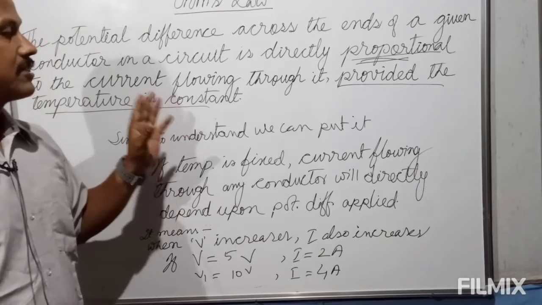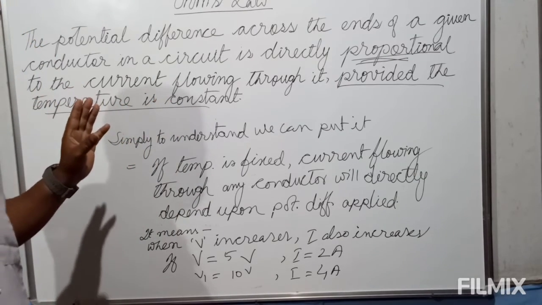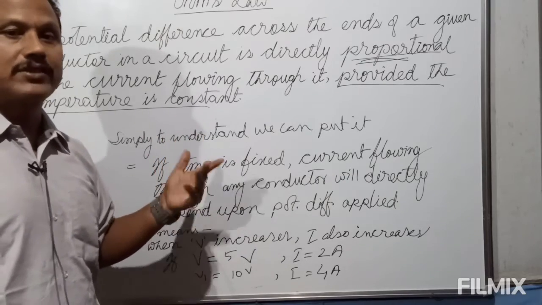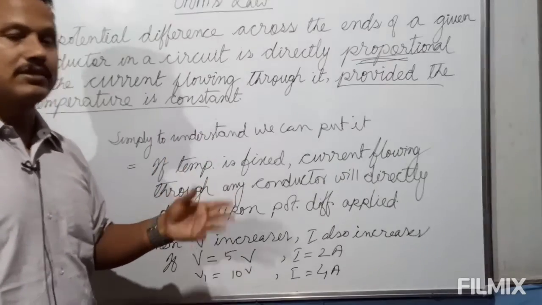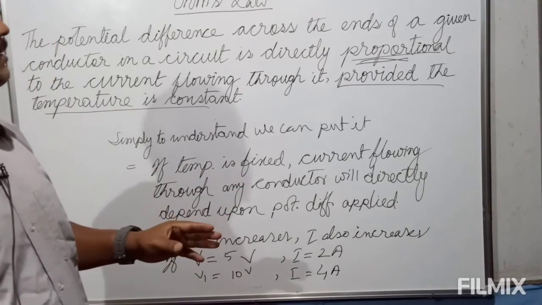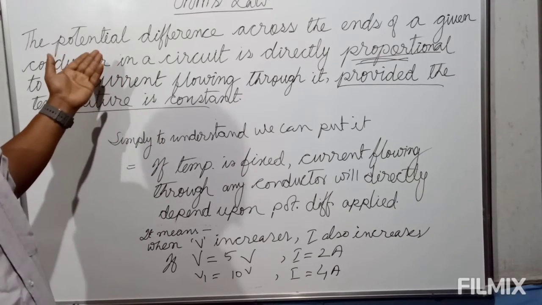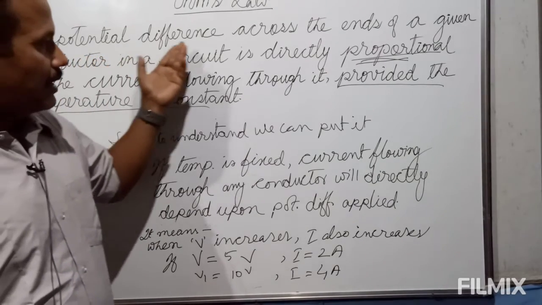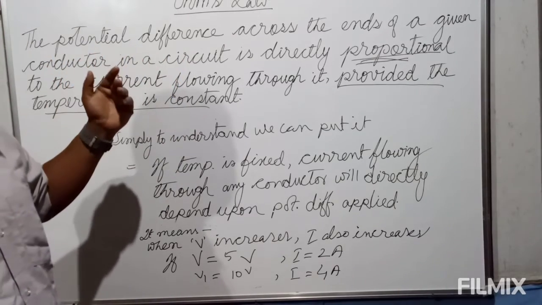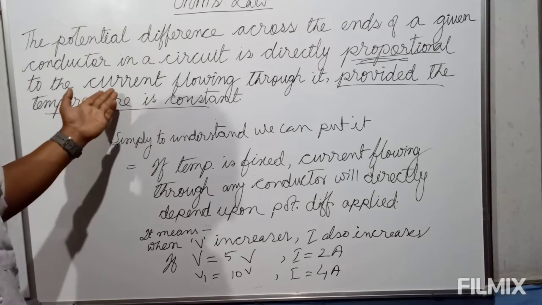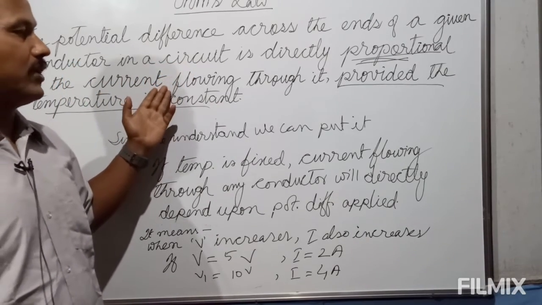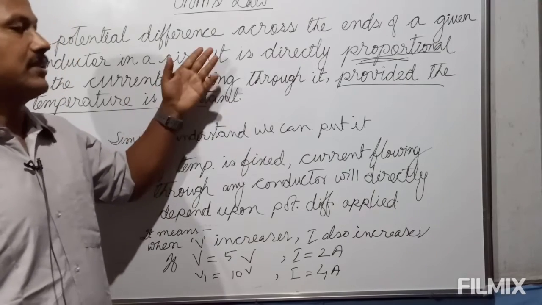So this relationship simply says that if the temperature is constant, current through any conductor will depend upon potential difference applied. If the potential difference increases, current also will increase. If potential difference decreases, the current also will decrease in the same manner. The law is telling us that at a given temperature, the potential difference across the conductor is directly proportional to the current flowing through it. Just to understand it, reverse it.